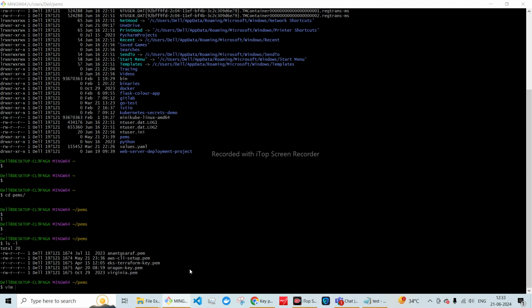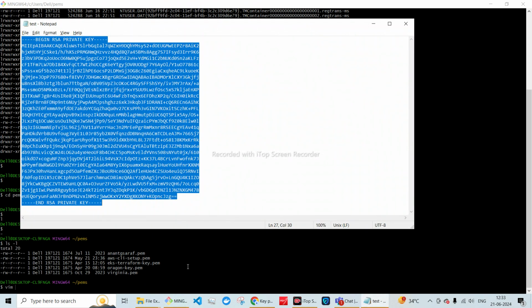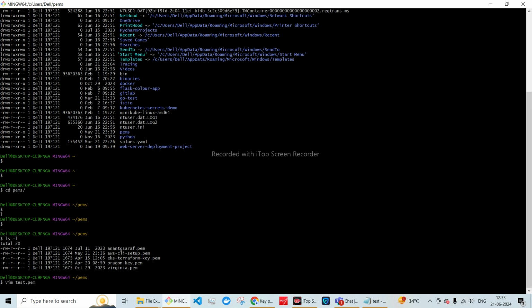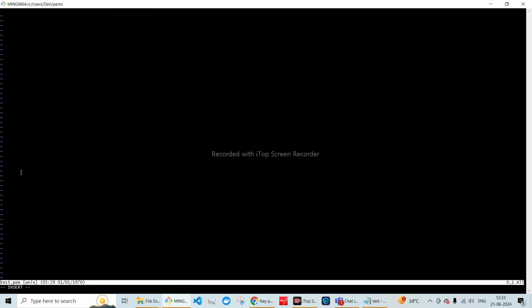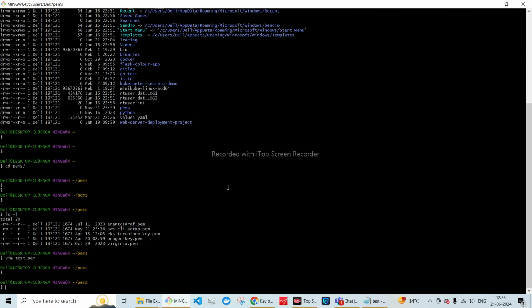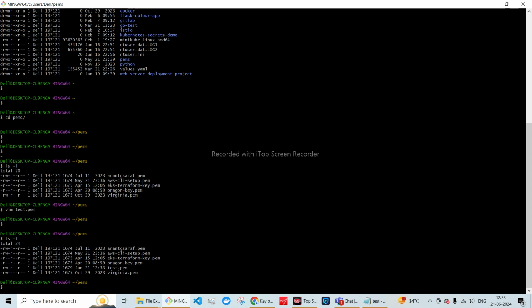Let's say create key with vim. Now the key name is test.pem, and let's insert our content inside the key. In a similar way, you see this virginia.pem is also created, and we are going to use this key in order to log in to our EC2 instance.